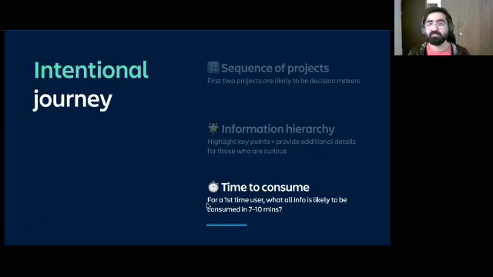So yeah, that's the first hack. Being very intentional about the journey you want your audience to take. It's totally in your control as someone designing that portfolio, and you can hack your way around it through the sequence, through playing with the hierarchy of information, and being mindful of the time it takes to read through the content.